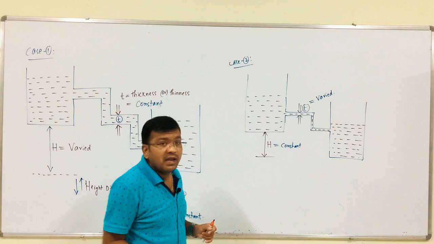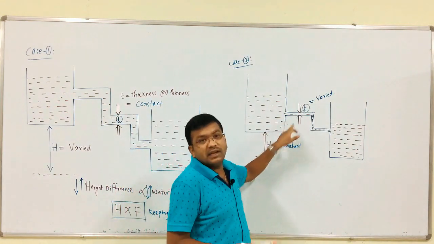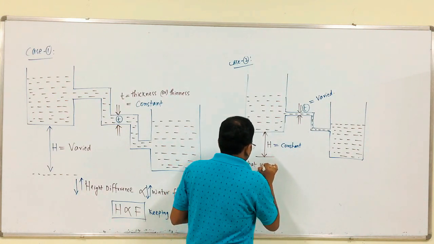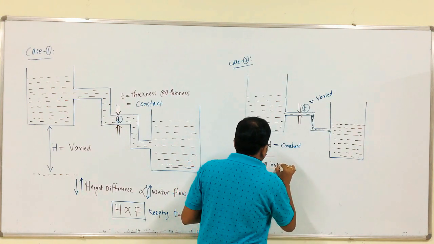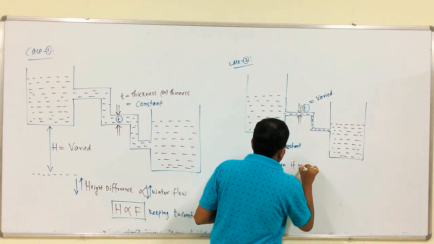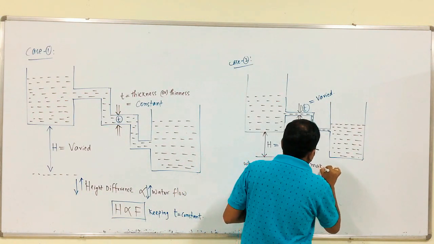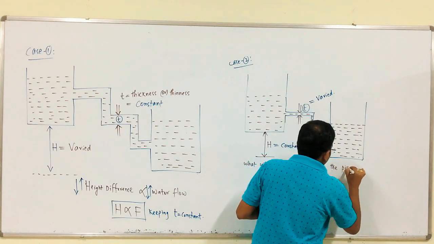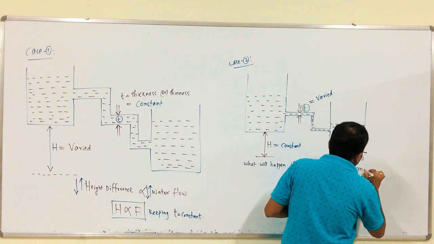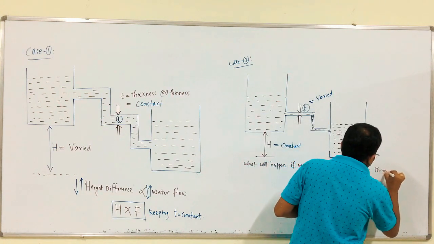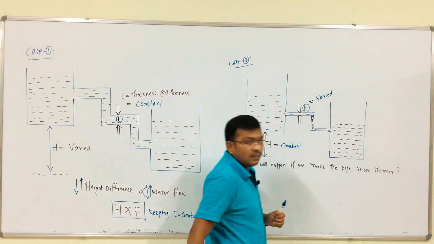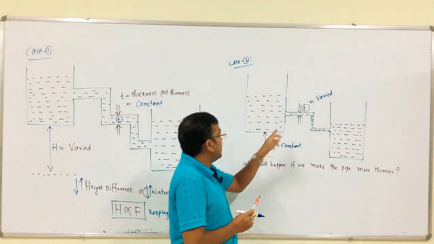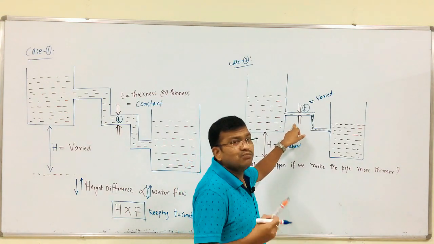So, what will happen if we make the pipe more thinner? Compared to case 1, in case 2 the thinness of the pipe is more.